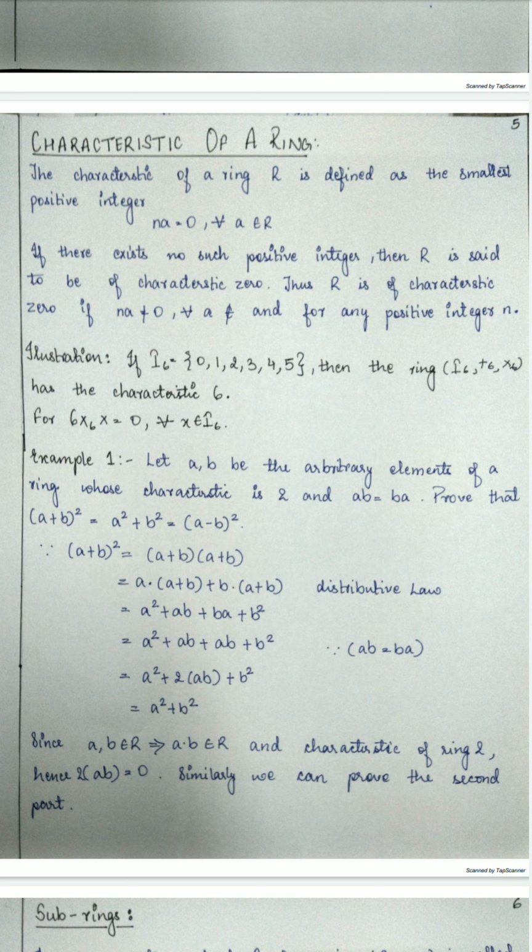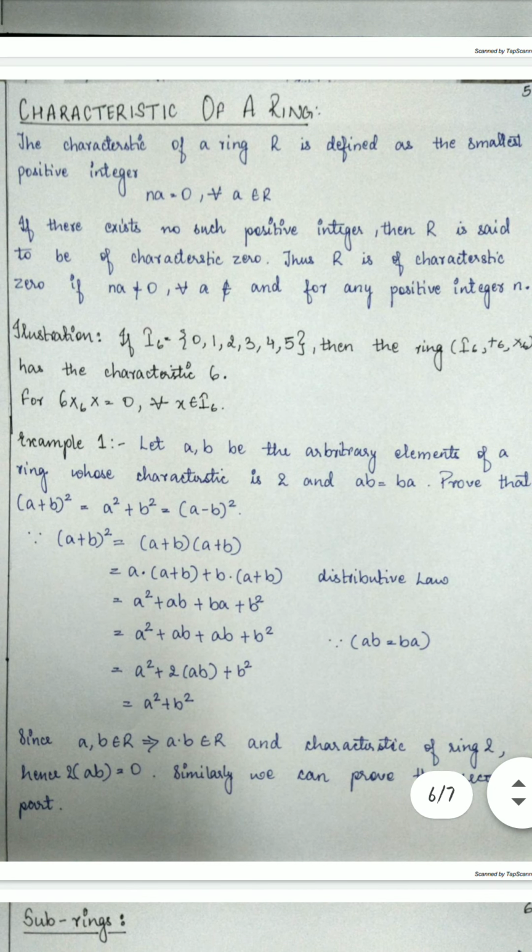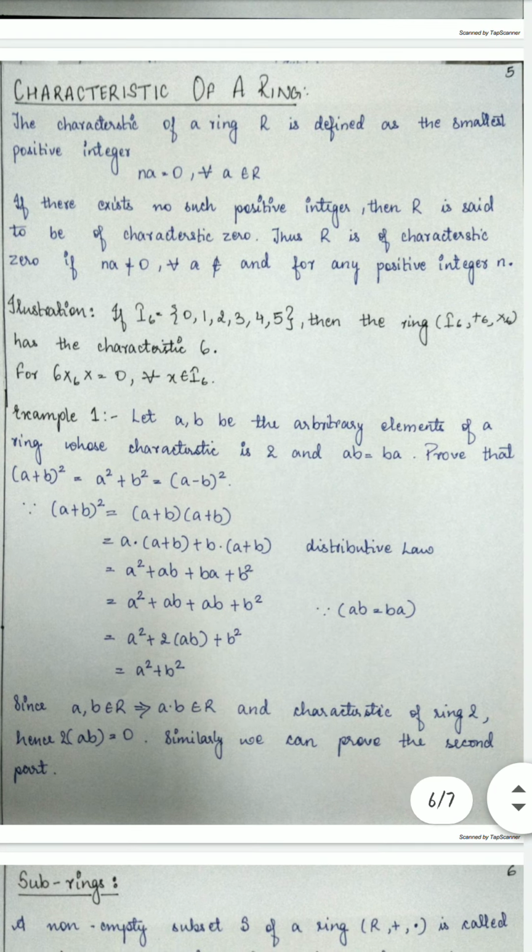Thus R is of characteristic 0 if nA is not equal to 0 for any positive integer n. So for illustration, suppose we have I6 equals 0, 1, 2, 3, 4, 5. Then the ring I6 under plus and multiplication has characteristic 6.